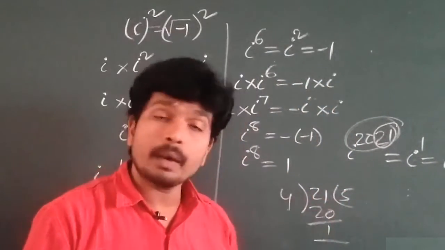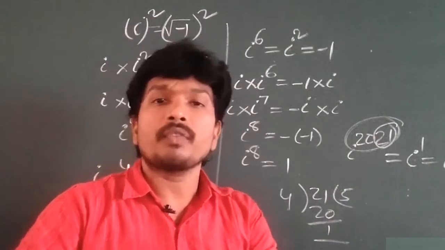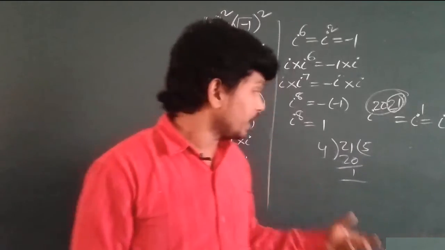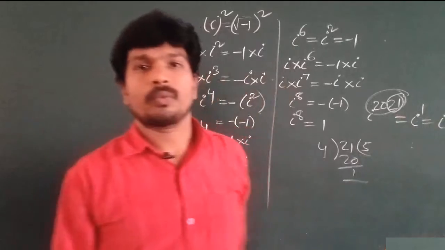Why do we divide by 4? Because these values are repeating after 4 terms successively. So that's why we are dividing by 4, because here the cyclicity is 4.